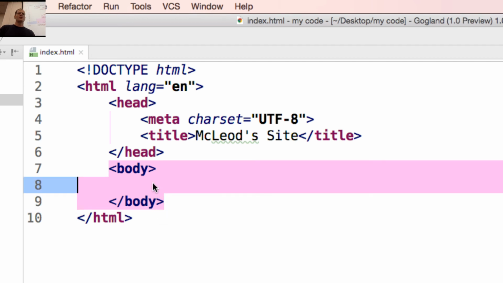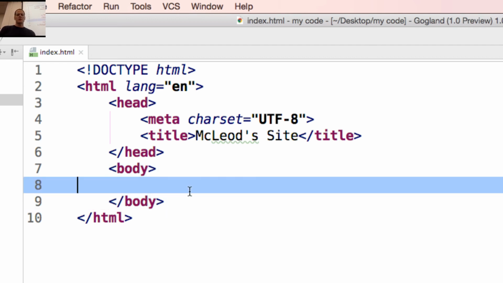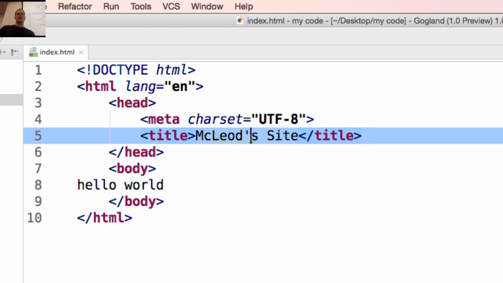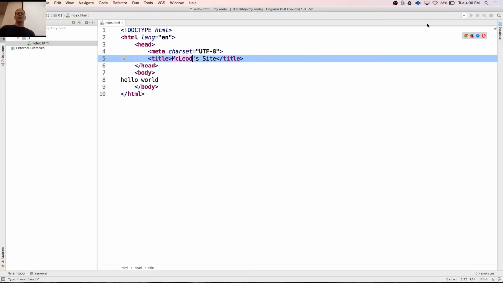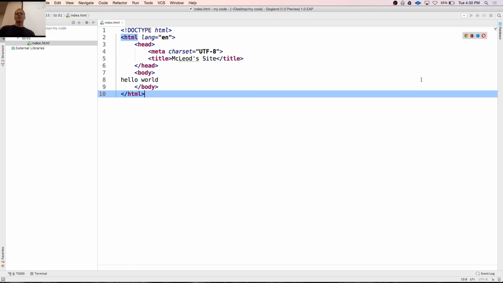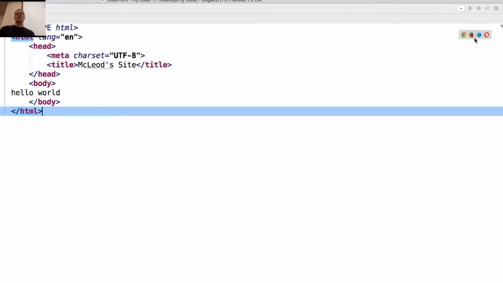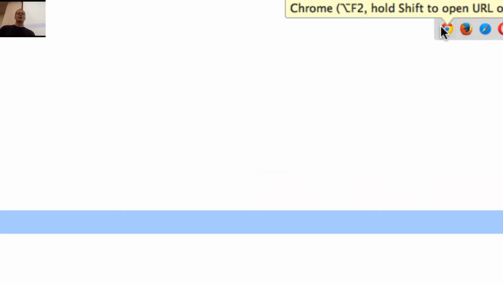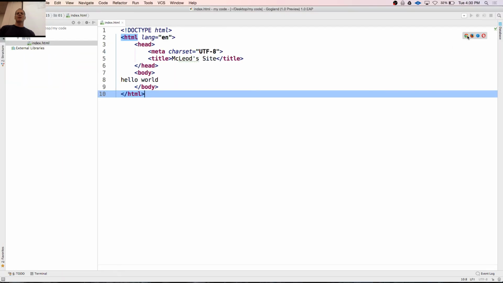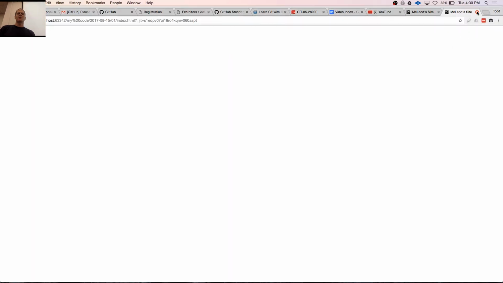Okay? So I want you to create your first web page. I just want you to type in hello world and put something up here in the title area. And then just hit this. If you move your mouse up to the top right area in WebStorm, you'll see these little browser icons pop up. And you can just click one of them and it'll show it to you in that browser. So create your hello world web page. Okay?